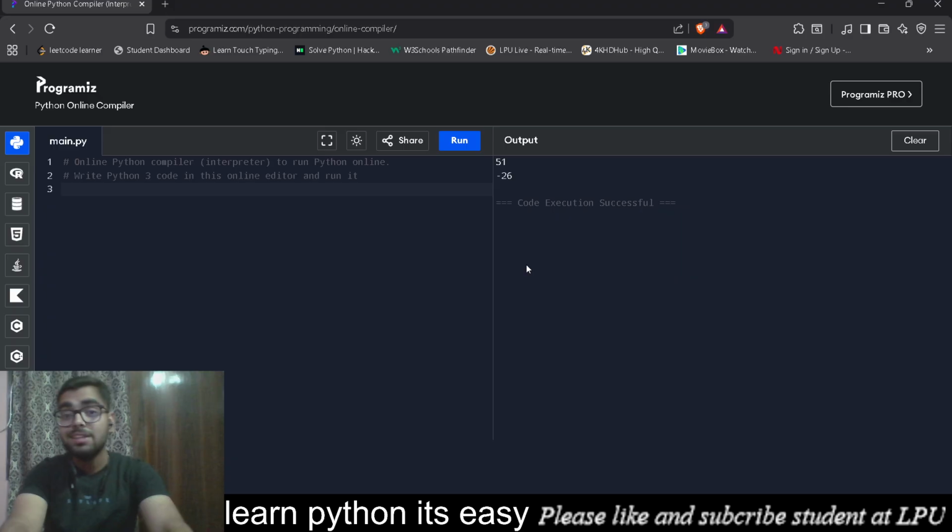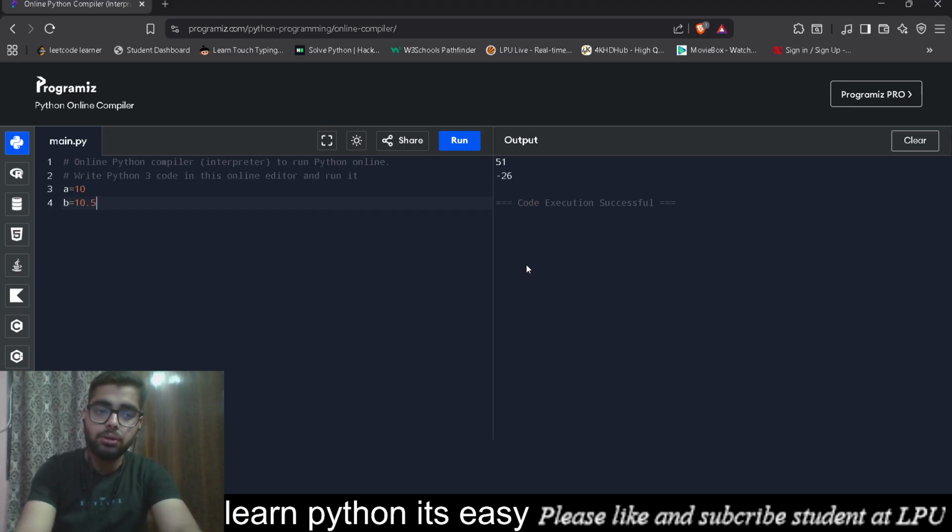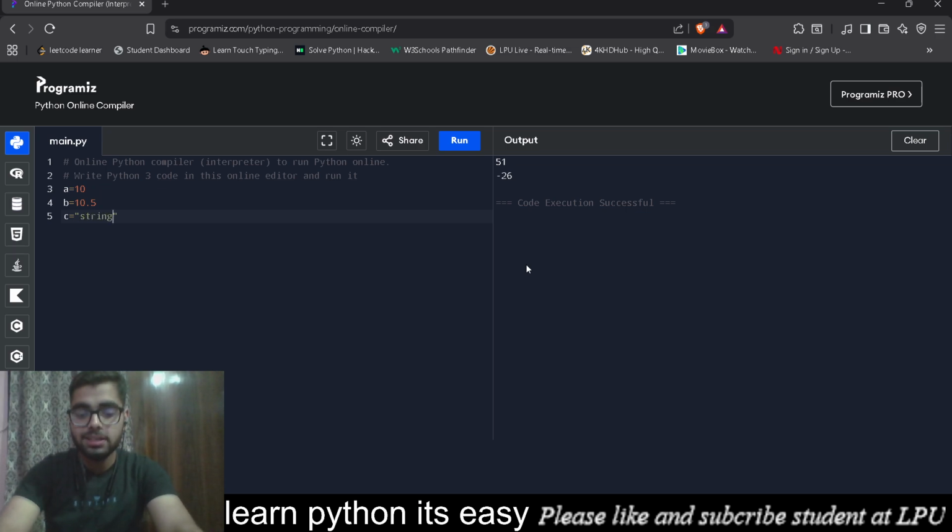We can actually see what is the type of a particular variable after I write that variable. That means if I write a equals 10, b equals 10.5, c equals string in quotes, and d equals true.